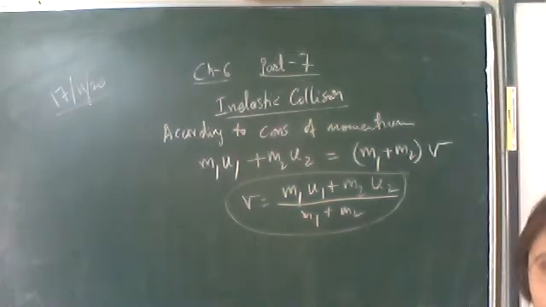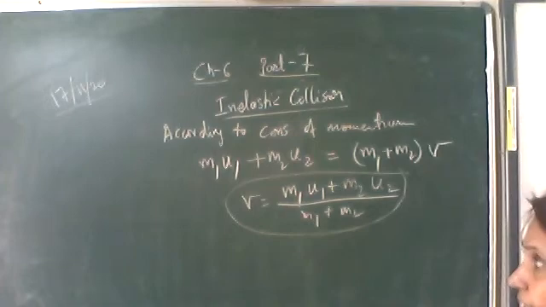Half m1 u1 square plus half m2 u2 square equal to half m1 v1 square plus half m2 v2 square, we use only for elastic collision. For an inelastic collision, only one equation you can use, that is the conservation of momentum. So this is the velocity of the two bodies after collision, both moving with the common velocity.